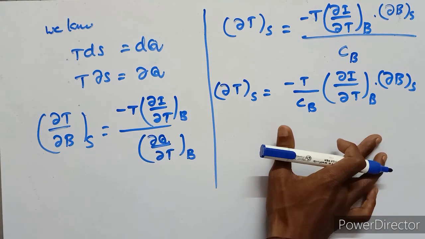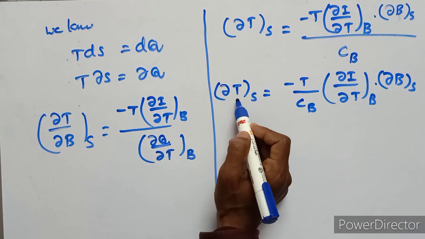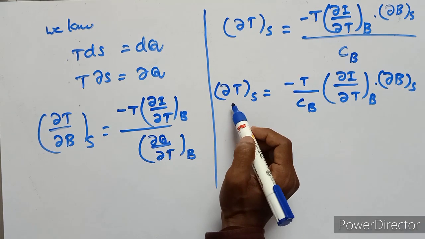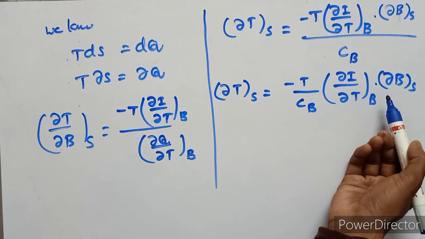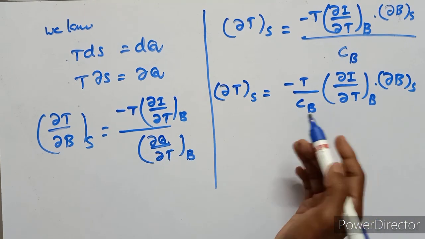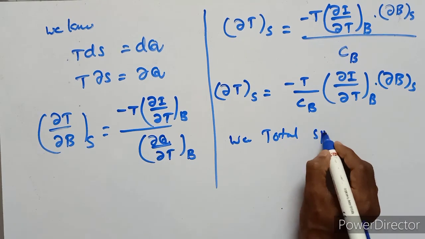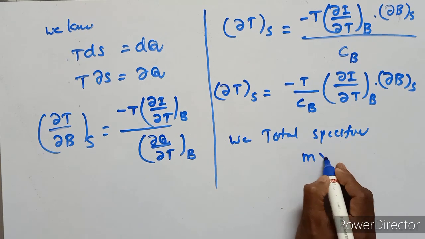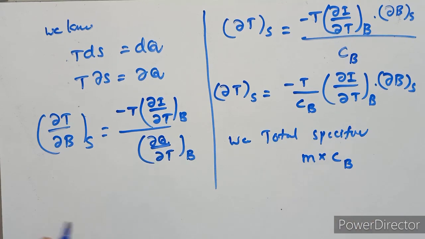This is the expression for the fall in temperature, the change in temperature, for the paramagnetic substance due to adiabatic demagnetization. But this is the specific heat. We know that the total specific heat is equal to M into C suffix B.